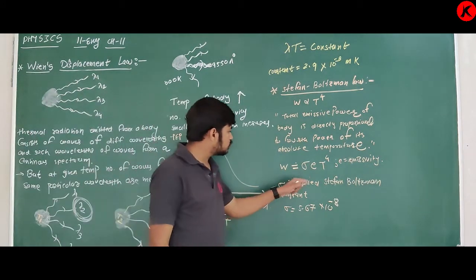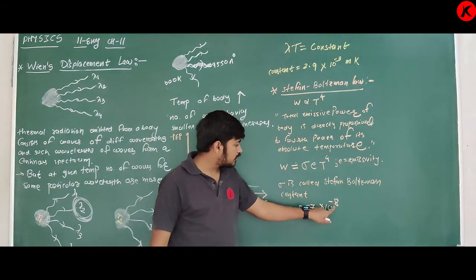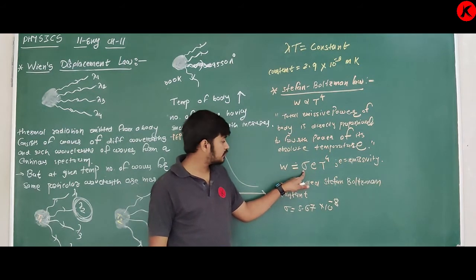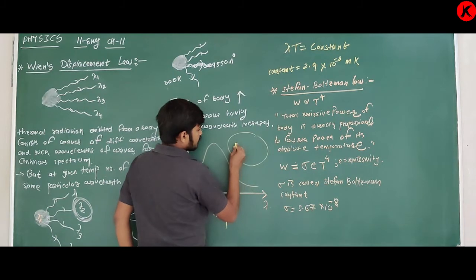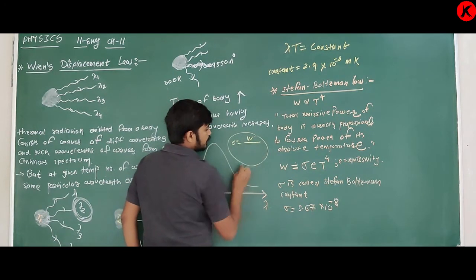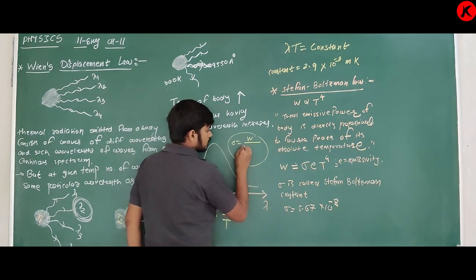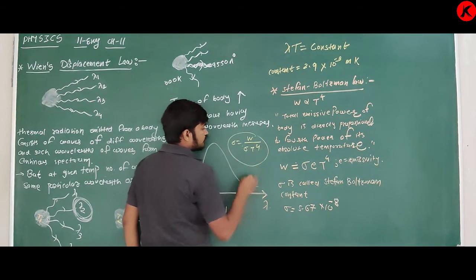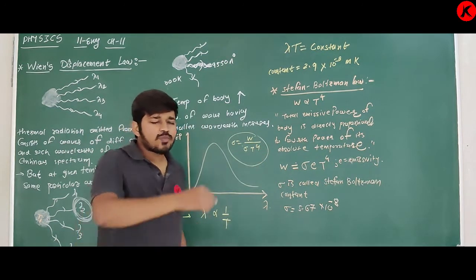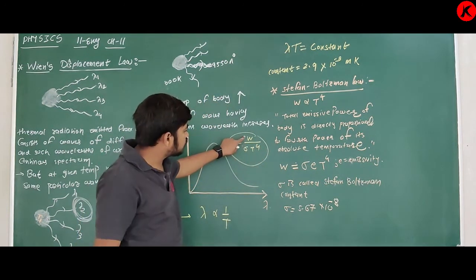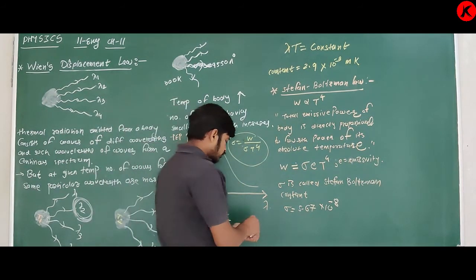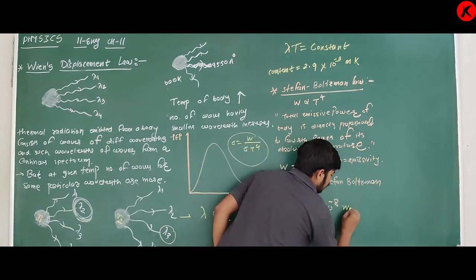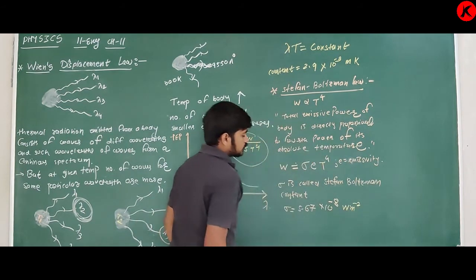How to write the unit of sigma? If you make sigma the subject here, sigma is equal to W upon E T raised to 4. W is total emissive power, and its unit we have discussed in the last lecture: watt meter raised to minus 2.